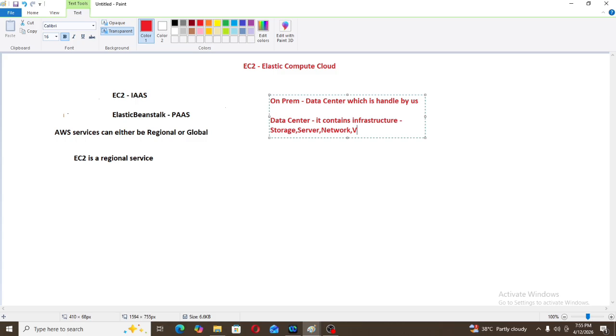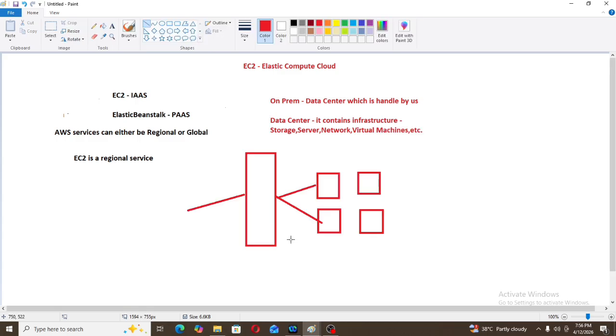Now here the customer will send a request to the load balancer, then the load balancer will distribute the traffic to the application. This is our on premises.